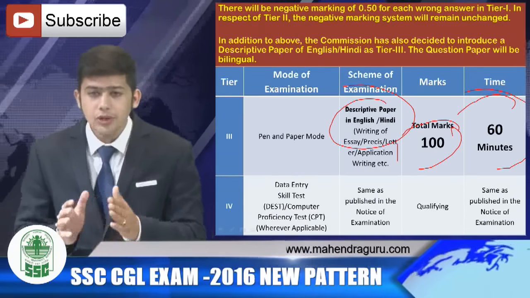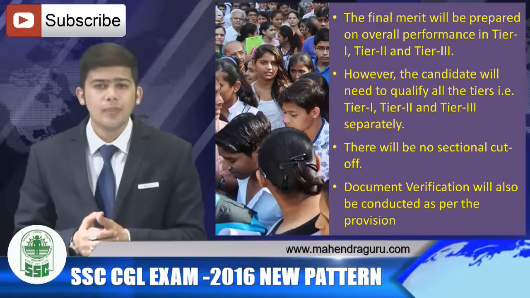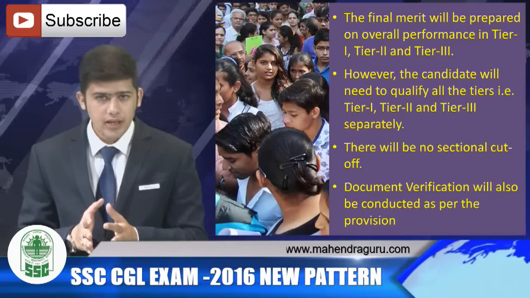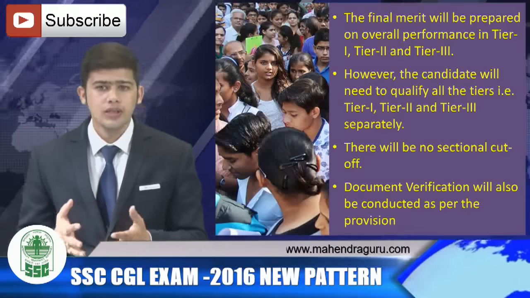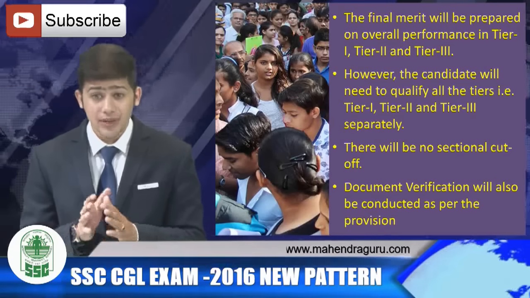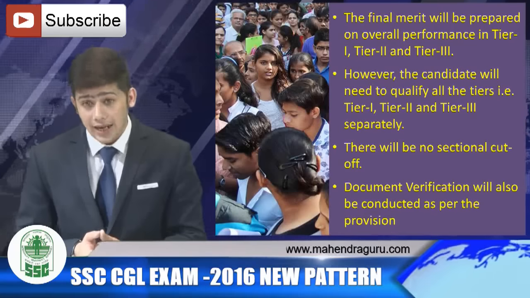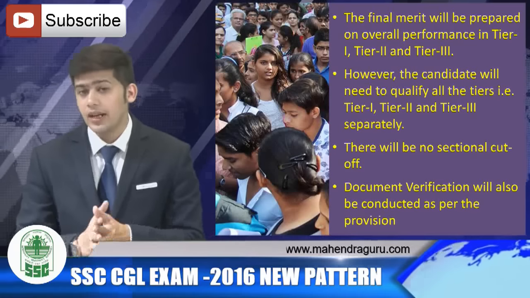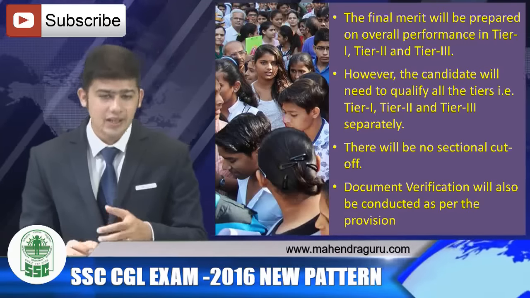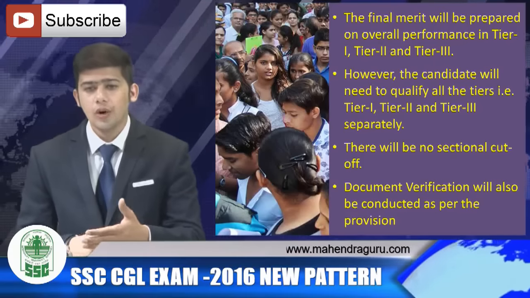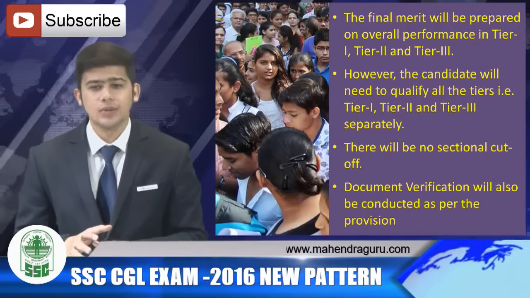Now, just going through the final credits of this particular notification, the final merit will be prepared on overall performance in Tier 1, Tier 2 and Tier 3. Number 2, the candidates will need to qualify all the tiers, that is Tier 1, Tier 2 and Tier 3 separately. So they have to qualify each and every tier at each and every level. And an important thing, same as per the old notification, there would not be a sectional cutoff in every section. So you have to score overall. And last, document verification will be conducted as per the provision.